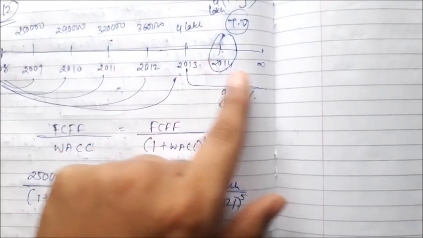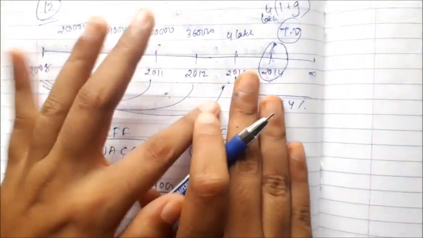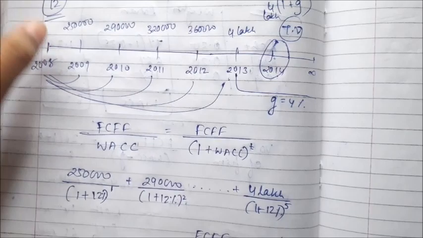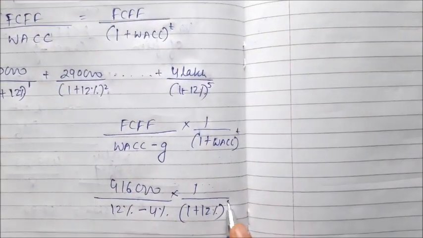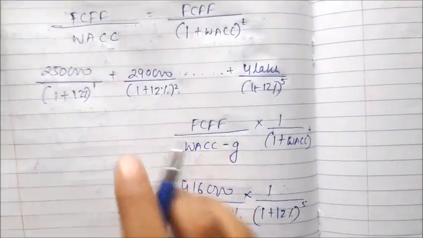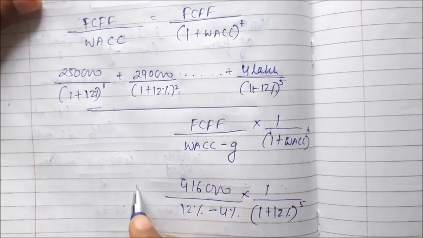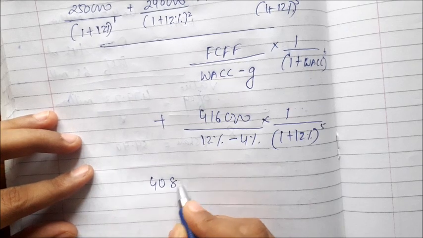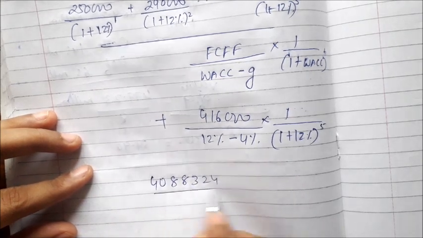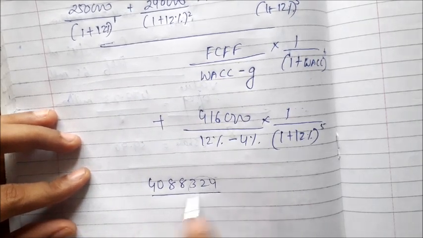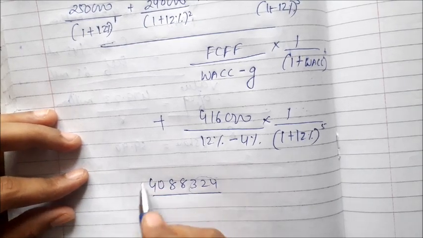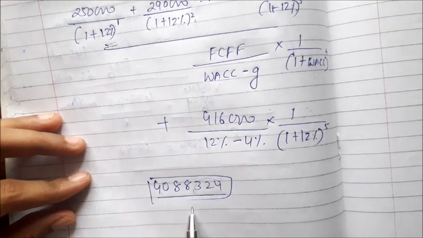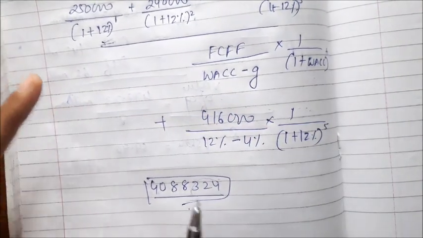Terminal value is from 2013. Now we have to come to the present value: 1 year, 2 year, 3 year, 4 year, 5 years. So we have to discount it with 5. After adding all this, we are going to get about 4,088,324 something. This may vary because of the point differences, but approximately, if you take 4 decimals in the calculations, you are going to get this much value.